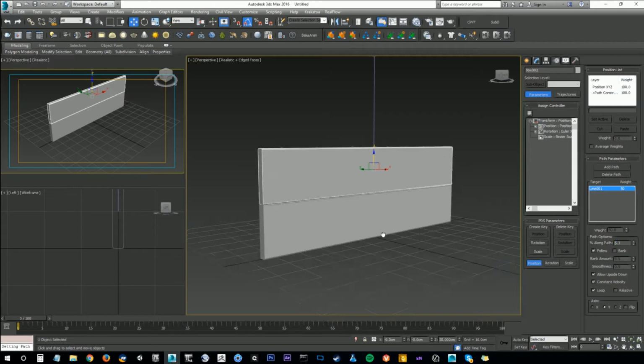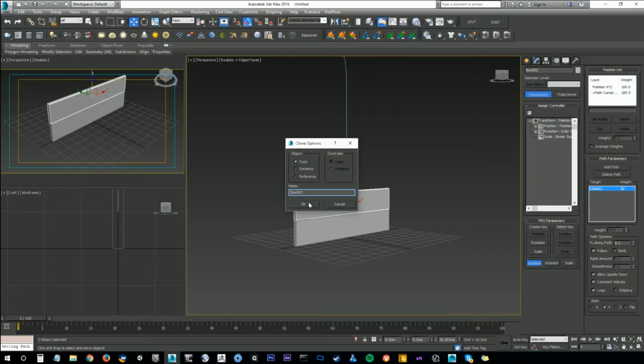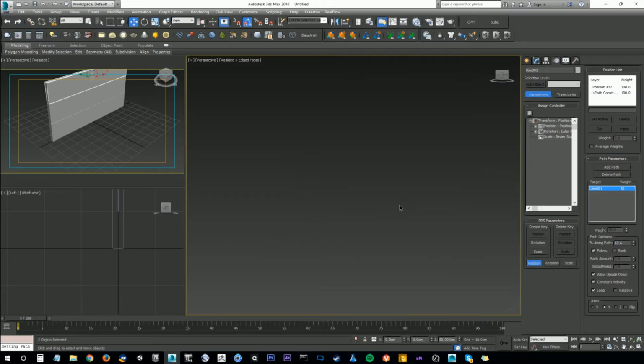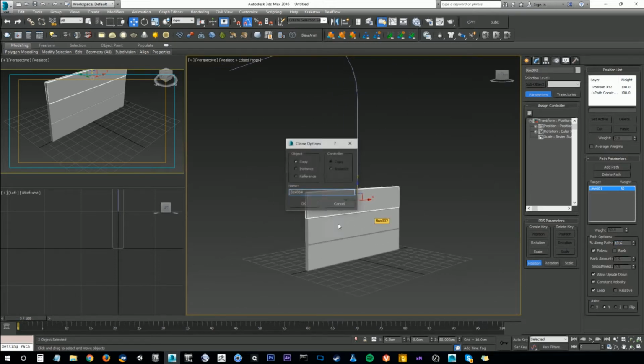So there's a difference of 5.3% along the path per object. So if we duplicate this, the next percentage will be 10.6. That'll get us flush with the other panel. Just keep going through.